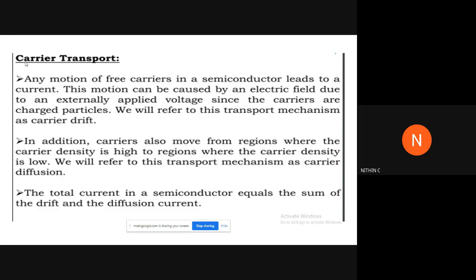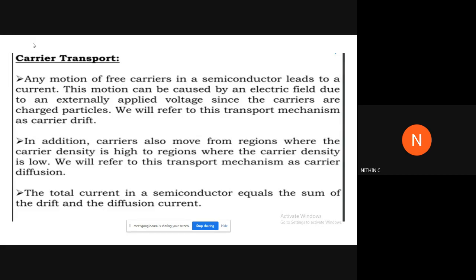If there are electrons, and you are applying a positive potential on one side of the material, these electrons will be attracted towards the positive potential, right? If there are free electrons within the material, these electrons will be moving towards the positive terminal because opposite charges attract. That is, by applying a voltage, we can cause the motion of charged particles. Motion of charged particles is nothing but current, right? What is actually current? Motion of charged particles, or motion of electrons, we can say. So this motion of charged particles or electrons can be created by applying voltage.